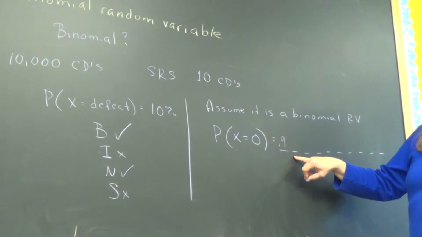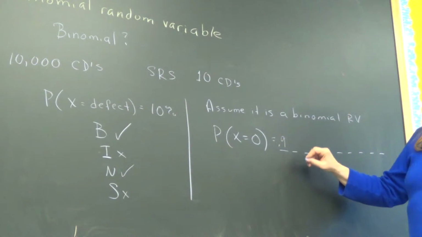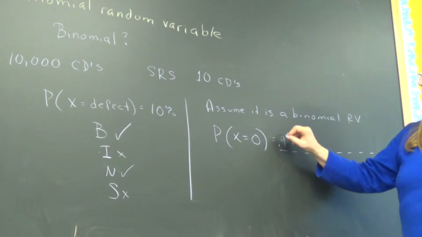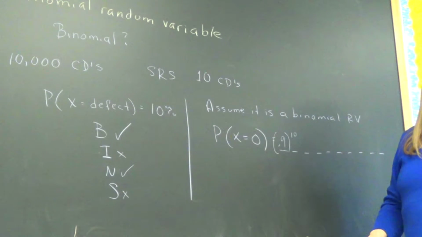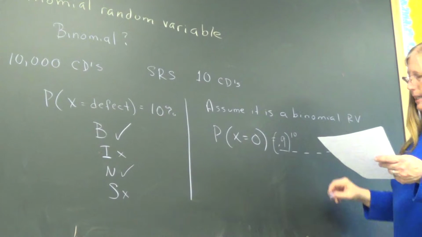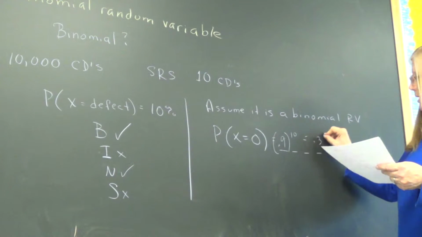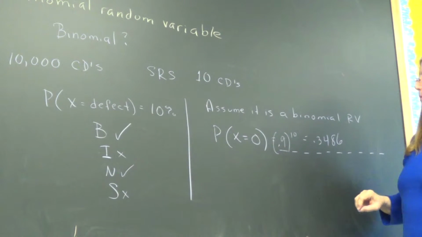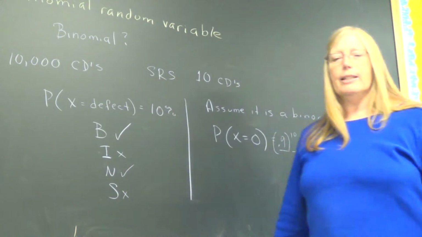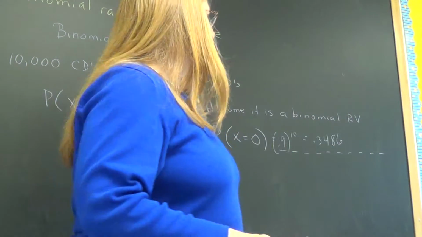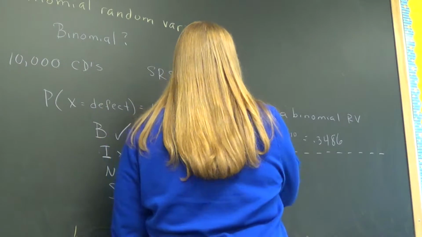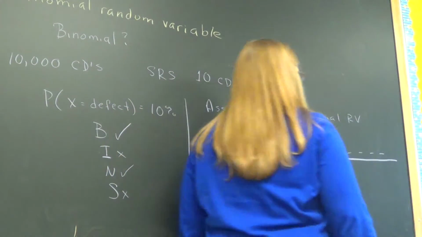And then what about the second? 0.9. Right, so we're going to do 0.9 times itself 10 times. When I put that in the calculator, it came out to 0.3486. All right, but that's making an assumption that is not true. So now let's do it for real, or at least start down that path.